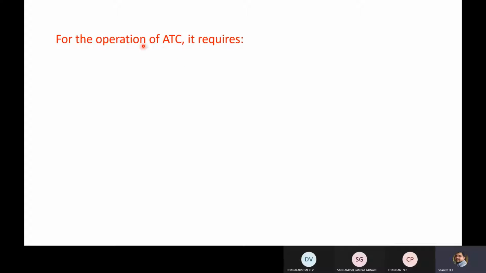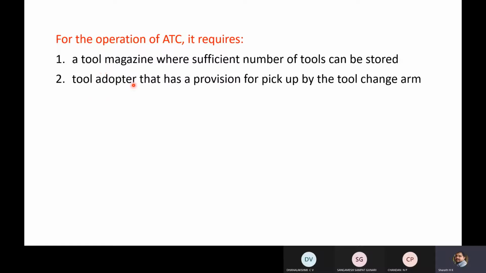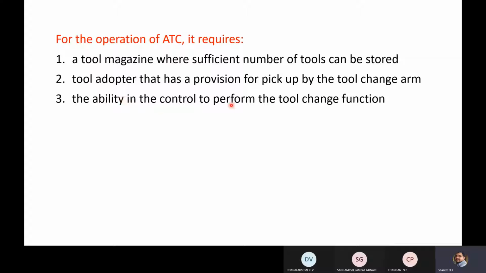For the operation of automatic tool changers, it requires a tool magazine where a sufficient number of tools can be stored, a tool adapter that has a provision for pickup by the tool change arm, the ability in the control to perform the tool change function, and the tool change procedure. We are going to discuss this tool change procedure in detail in upcoming slides.